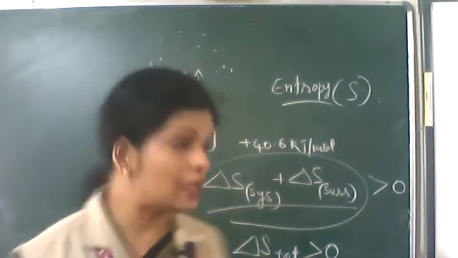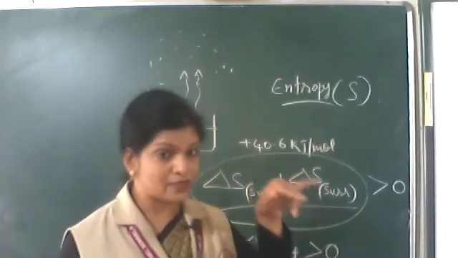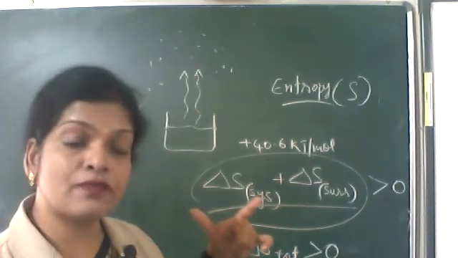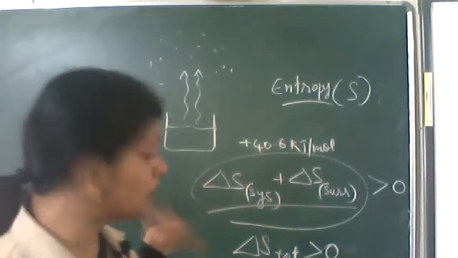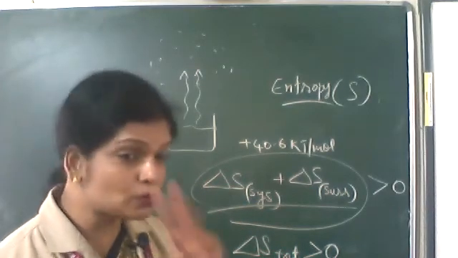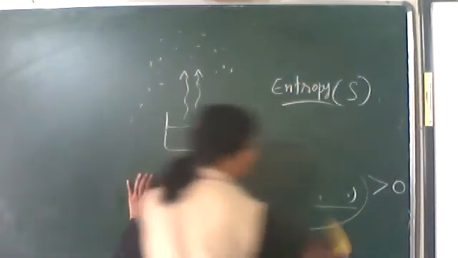One is enthalpy, that is release of energy. That should have a minus value and this should have a plus value. There should be release of energy, so a minus value there. Here, for an increase in entropy, delta S should be positive. So two things are there, enthalpy and entropy. So the criteria for spontaneity are based on what? Enthalpy and entropy.